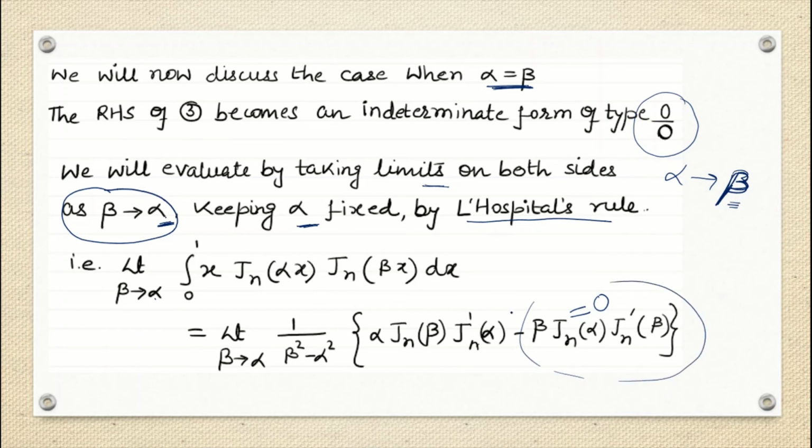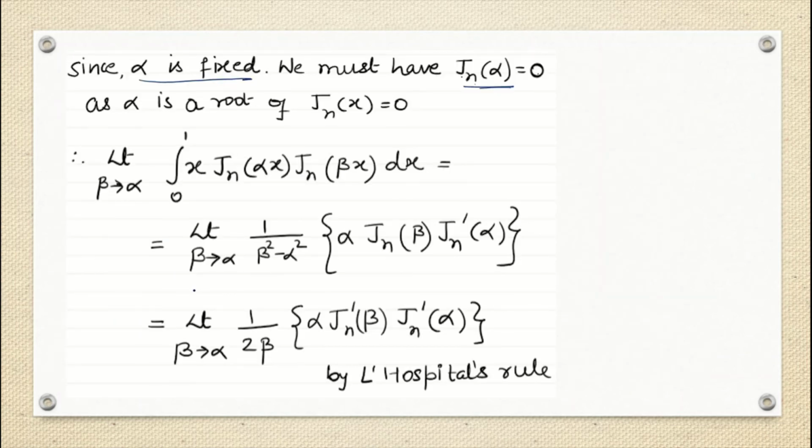Here I am not saying that Jn beta is 0. Why? Because beta is not fixed at all. Beta is varying actually, so I cannot say that Jn beta is 0 for now. So only this term is 0, and I'm going to find out the solution of this term, right? For that I have to take the differentiation of the numerator and the differentiation of the denominator, correct?